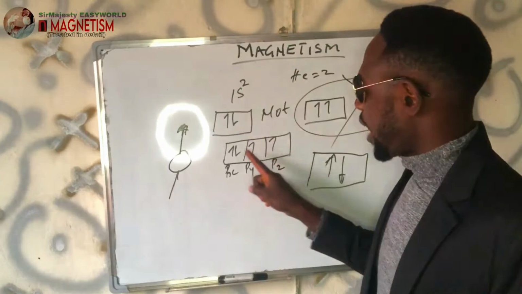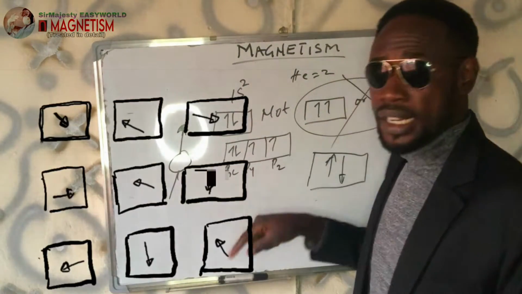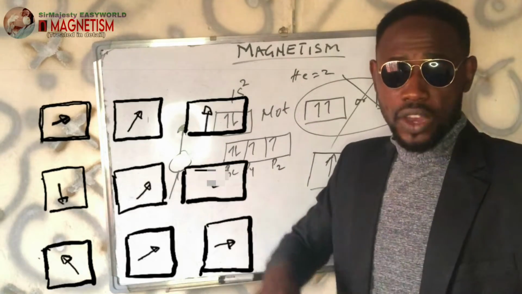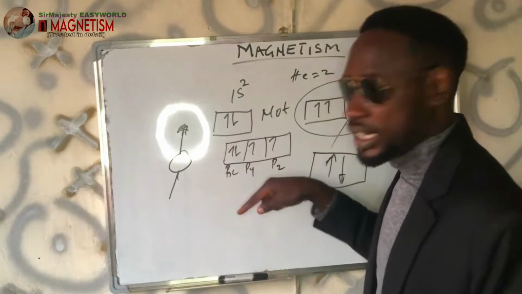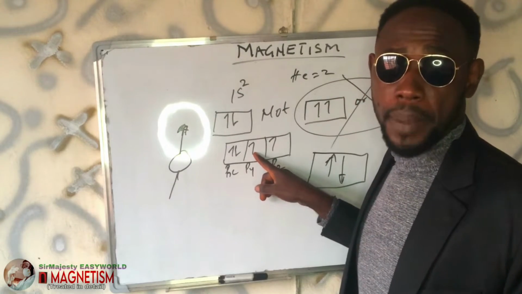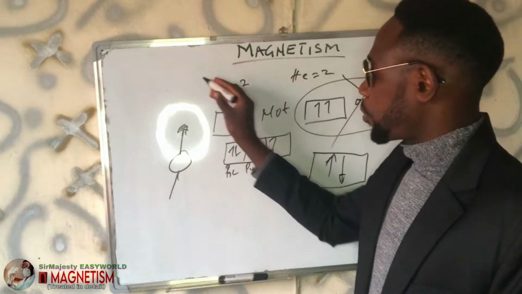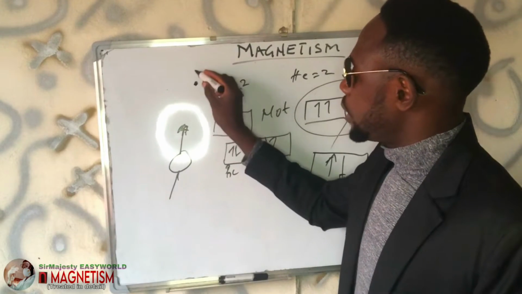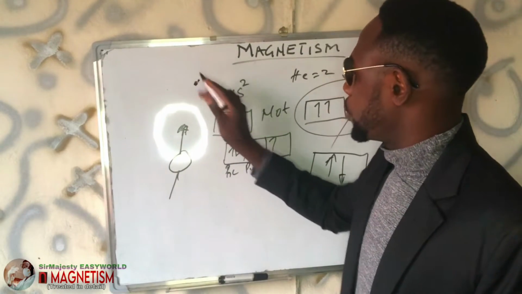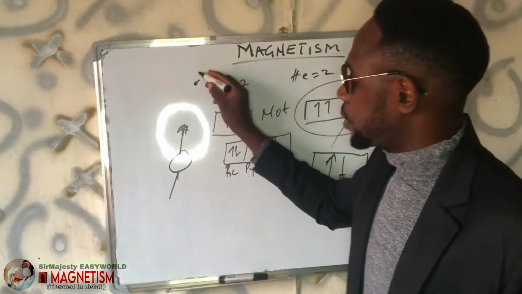Why? Because they are free to rotate within their own axis, even when the angular momentum of the orbital is 0. This particular electron will have the ability to rotate around its own axis. See what I mean? If you come to the structure of an atom, this is the nucleus, and we usually have the electrons revolving around the nucleus like this.